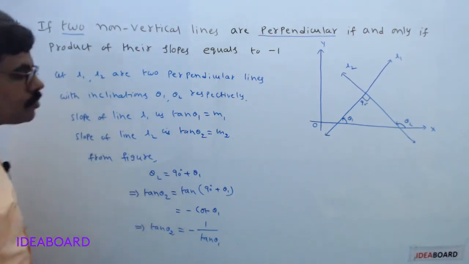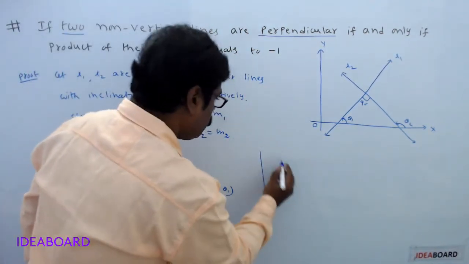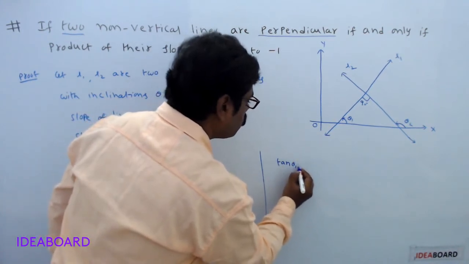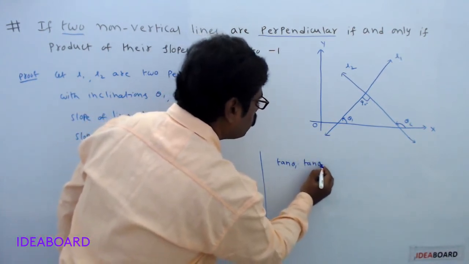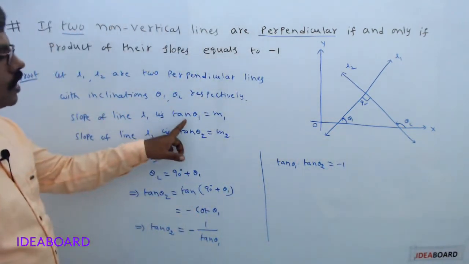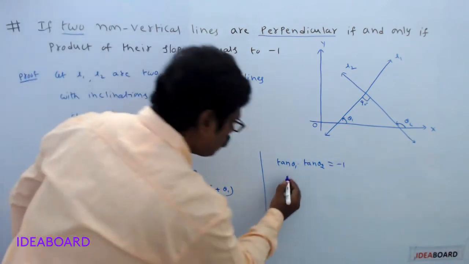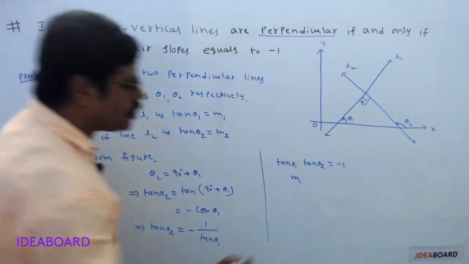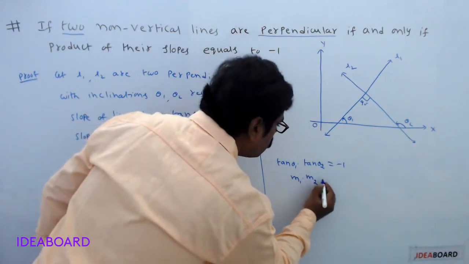Now do the cross multiplication. So tan theta 1 into tan theta 2 equals minus 1. What is tan theta 1? M1, into tan theta 2. Tan theta 2 is M2.